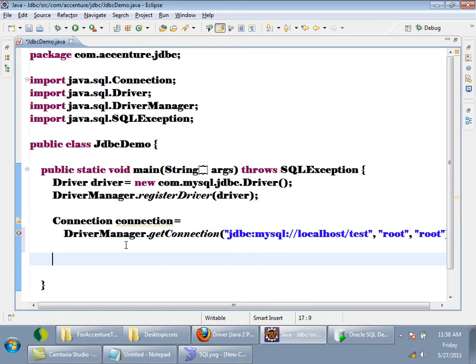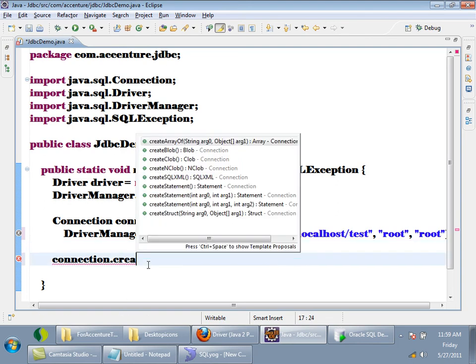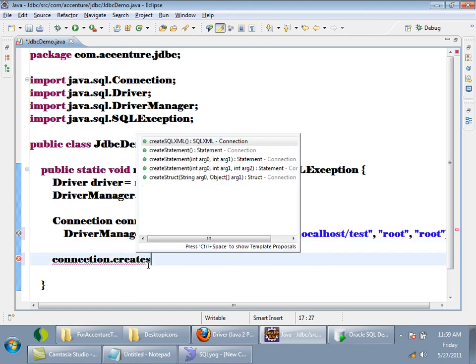Okay. So the next step here is to get an object of Statement. connection.createStatement. There is a method called createStatement.